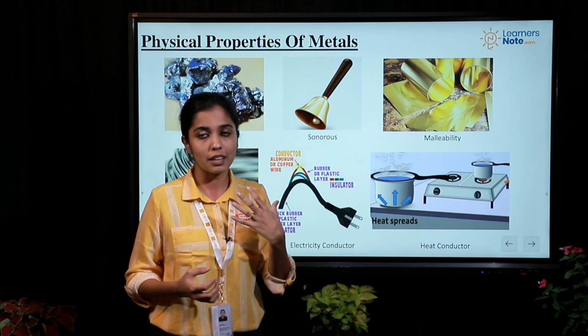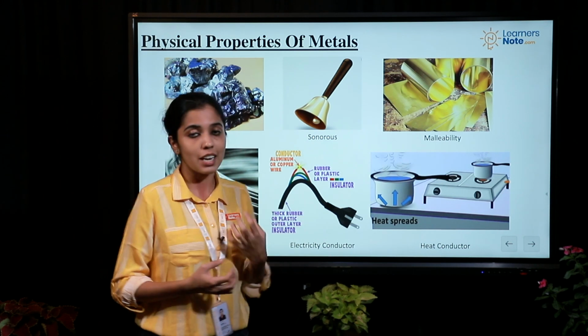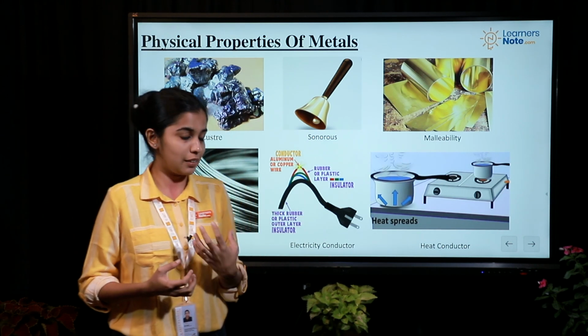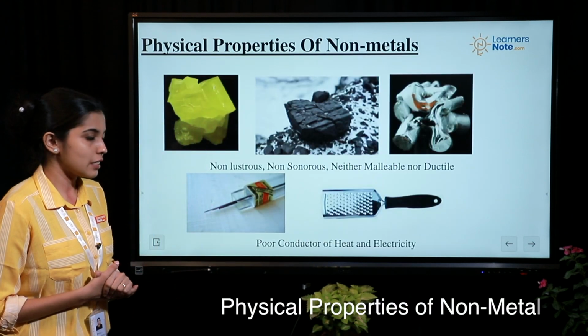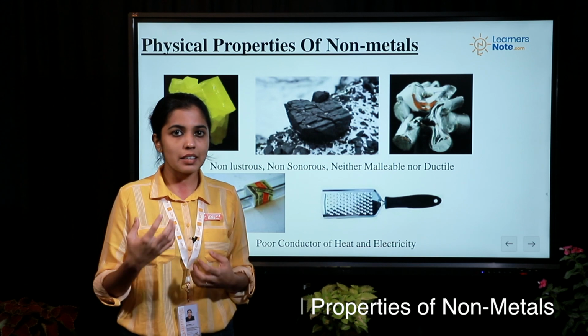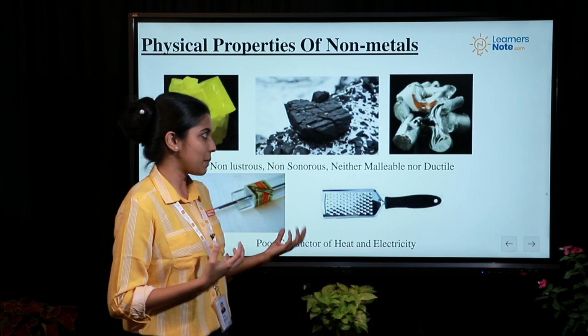The utensils are made of metals which are actually very good conductors of heat. Next, we move on to the properties of non-metals. The properties of non-metals are exactly the opposite of metals.